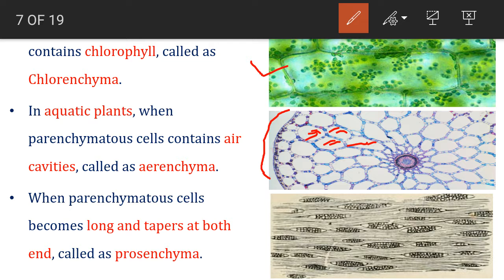They are parenchymatous type only, but they consist of air cavities, that's why they are called aerenchyma. Because of the presence of aerenchyma, aquatic plants have a buoyancy property, that means they can float on the surface of water. Now, when parenchymatous cells have a long tapering end at both ends, they are called prosenchyma.